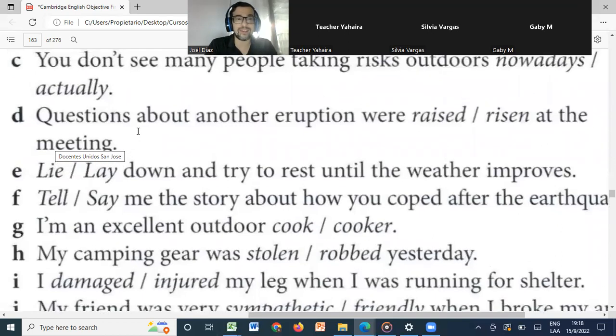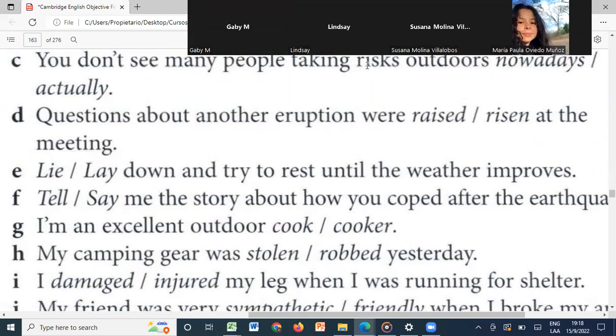Gaby, can you read D, please? Gaby is with her baby. Gaby is the one with the baby. I need to put like a baby sign here. Okay. Lindsay, can you help us with letter D, please?